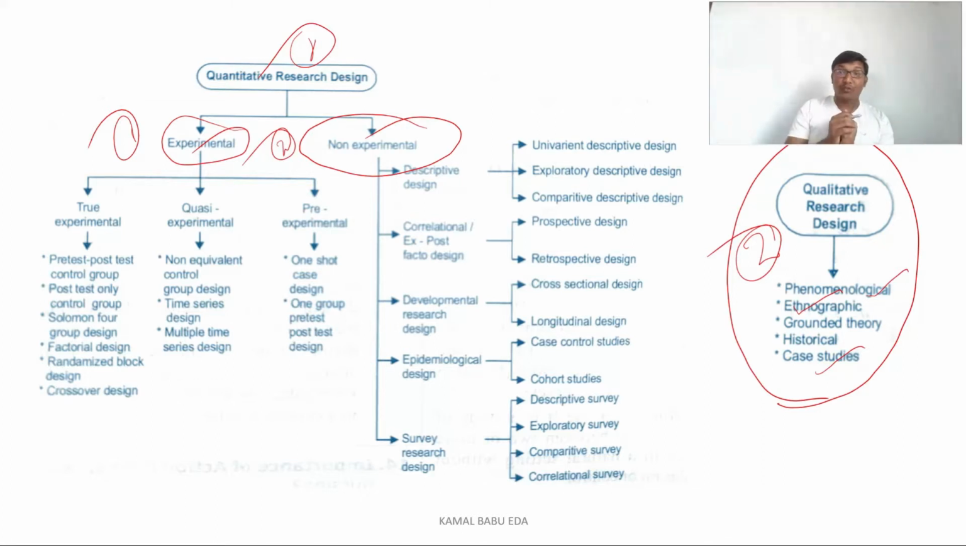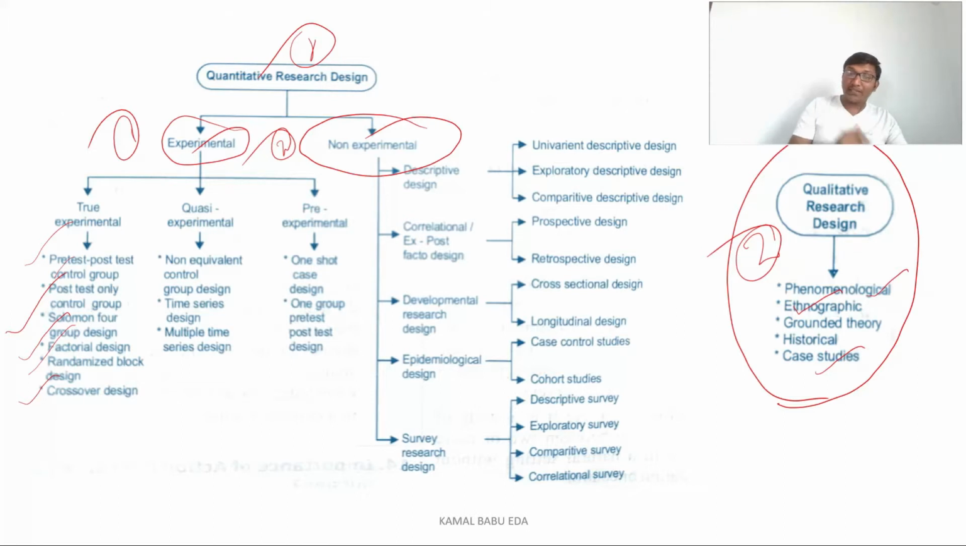In true experimental research design, again we have types of research designs. The first one is pre-test post-test control group, the second is post-test only control group, the third is Solomon four group design, the fourth is factorial design, the fifth is randomized block design, and the sixth is crossover design. So without wasting time, we'll get into the topic. I think you are clear with the classification.